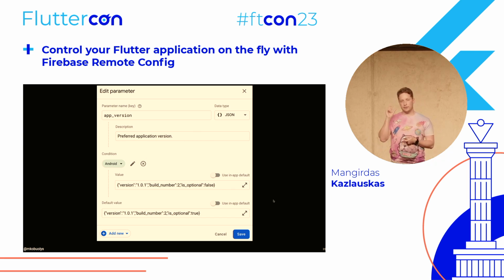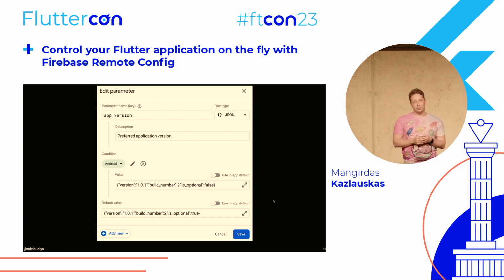I created a dedicated parameter for the app version. So basically, if we release a new app version, we set this value in the Firebase Remote Config. Later I'll show how it works and how it notifies the users about an app update. What's important to notice, and what's new here, is that we are using a condition. By default, we are releasing an app update, but it is optional. But in the Android case, let's say we crashed Android for a reason, or maybe accidentally, I don't know.